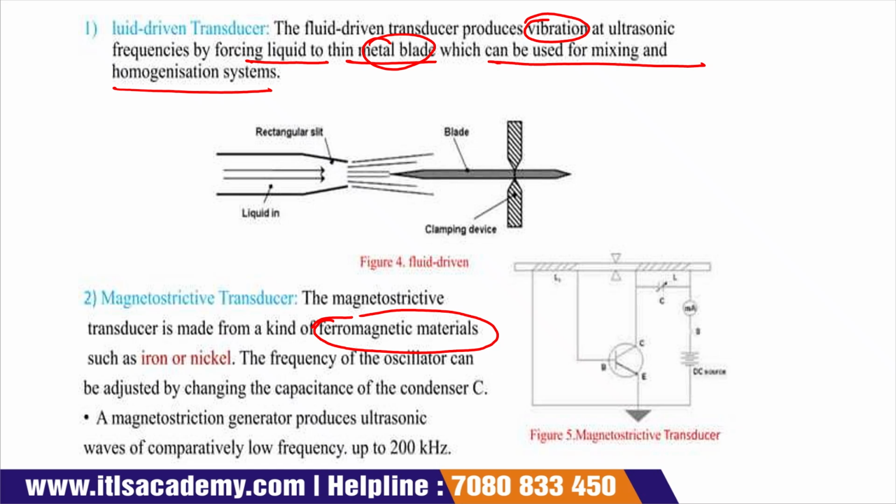Ferromagnetic material like iron and nickel, and the frequency of this oscillator can be adjusted by changing the capacitance of the condenser. The magnetostriction generator produces ultrasonic waves which are very low, with frequency in the range of 20 kilohertz. So we discussed two transducers: the fluid driven and the magnetostrictive transducer.